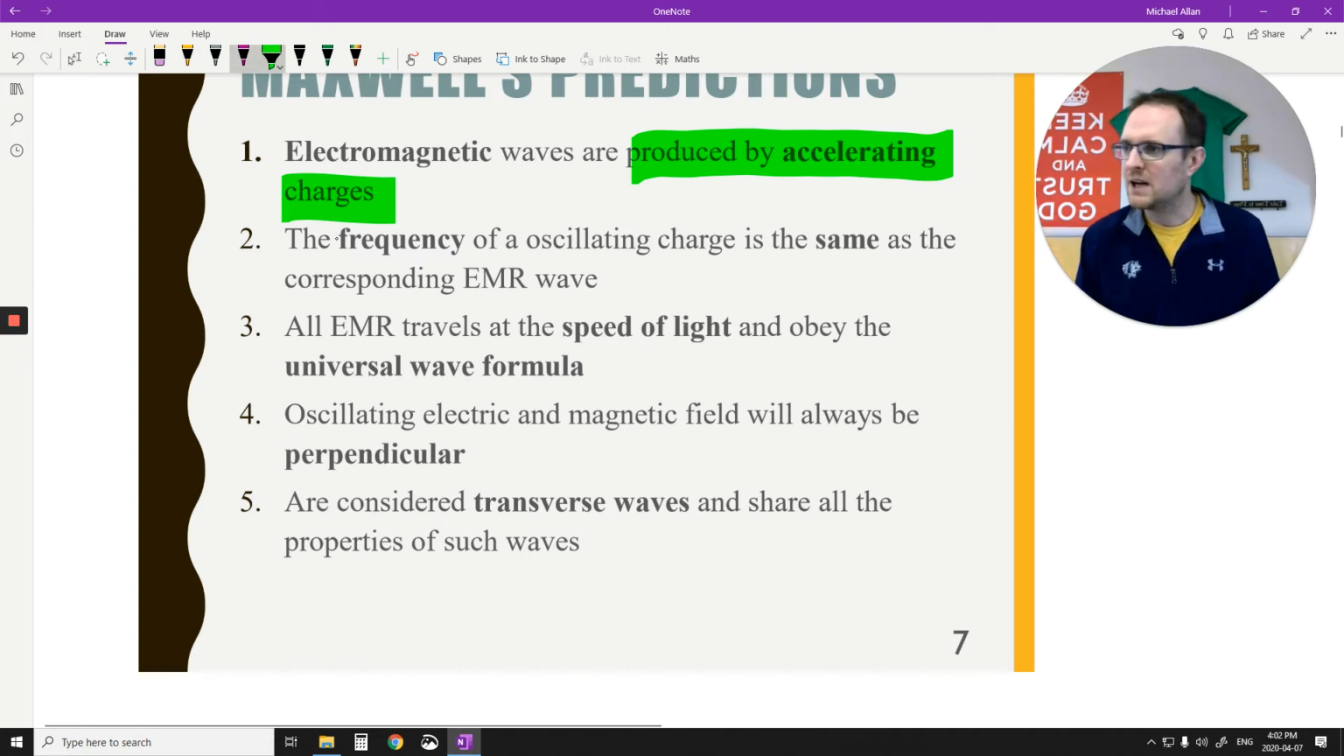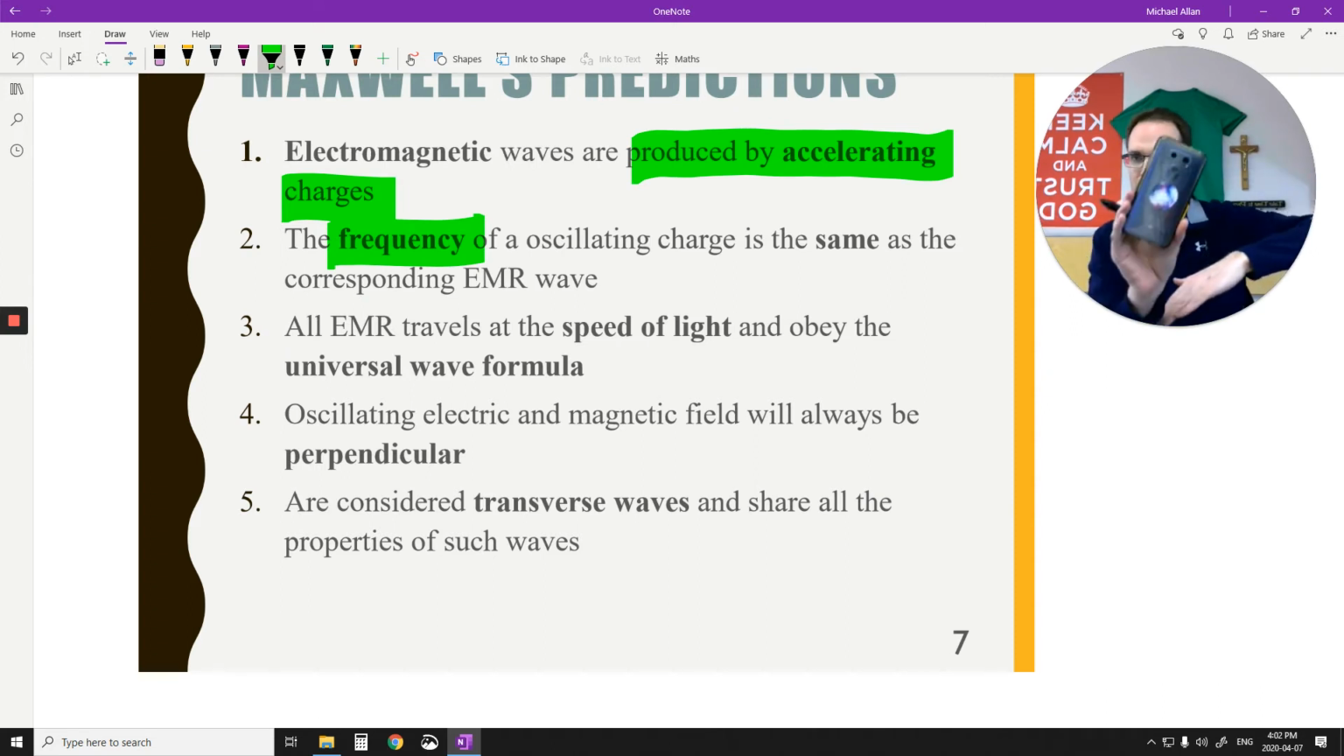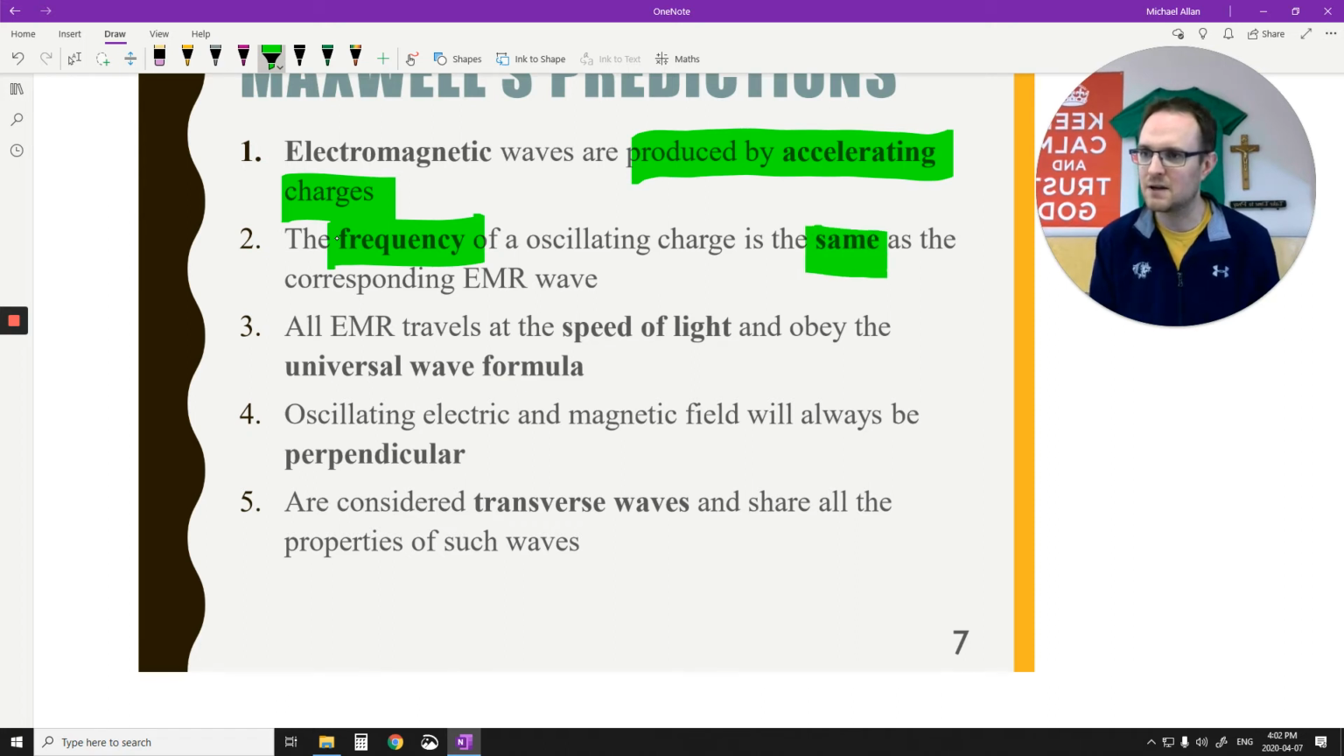Now, these are all predictions. Most of these predictions he wasn't able to prove. He was able to prove them mathematically, but it wasn't until some other scientists came along to help him. So one of his other predictions was that the frequency of the oscillating charge, so think about this charge that's going up and down, that's being produced in your phone, is the same as the EMR wave that's being produced. It's the same as the EMR wave, right?